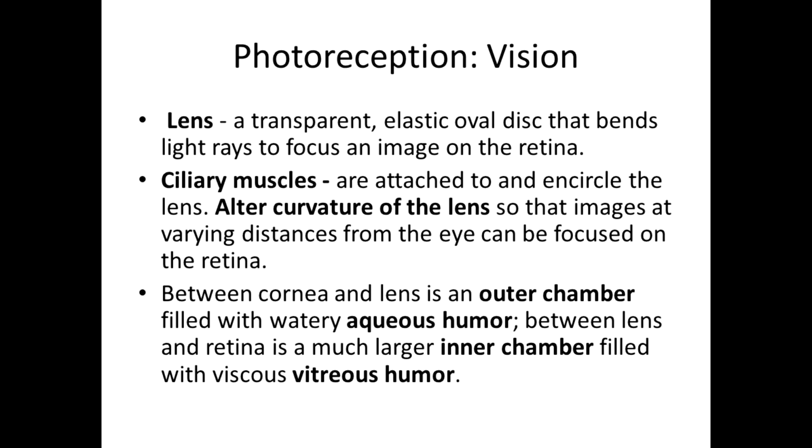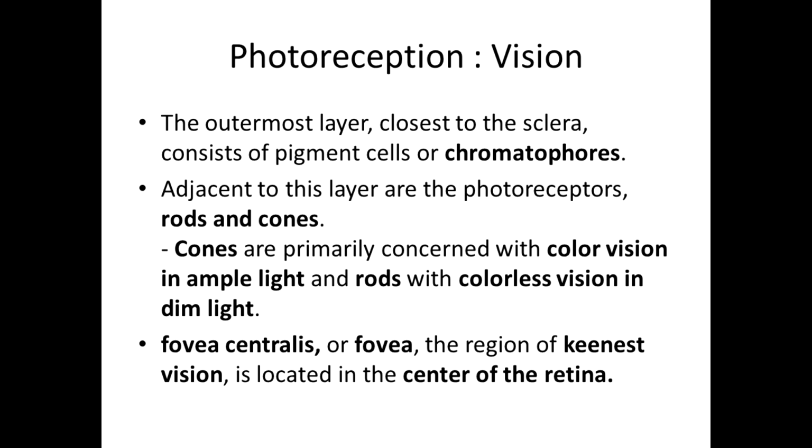The lens is a transparent elastic oval disc that bends slightly to focus an image onto the retina. Ciliary muscle is attached to and encircles the lens to alter its curvature so that images at varying distances can be focused on by the retina. Between the cornea and lens is an outer chamber filled with watery aqueous humor. The inner chamber lies between the lens and the retina. The outermost layer, closer to the sclera, consists of pigment cells or chromatophores.